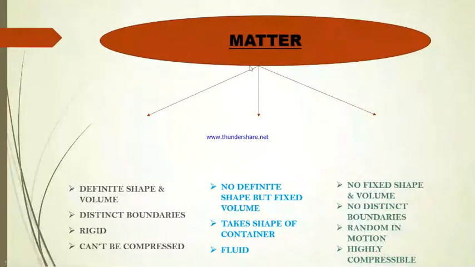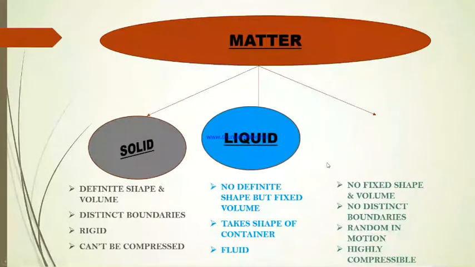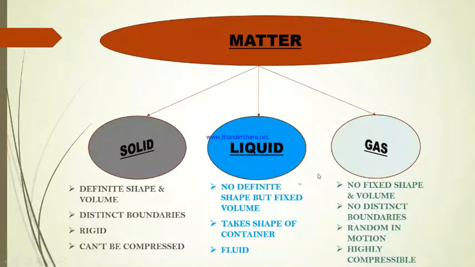Matter can be divided into three important states: solid, liquid and gas. Now we will describe the characteristics of each of these states of matter in short. Coming to the first state of matter, solid. They have definite shape and definite volume. They have distinct boundaries. They are rigid in nature and can't be compressed.